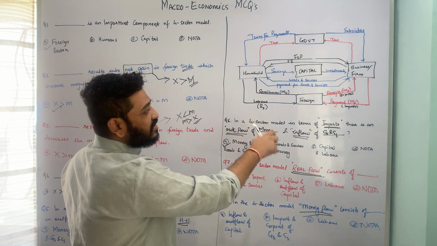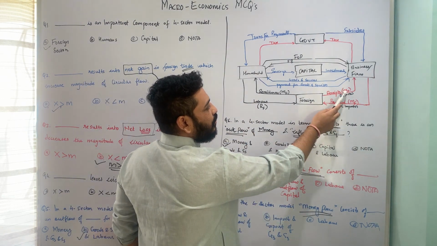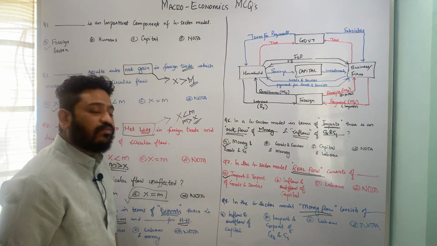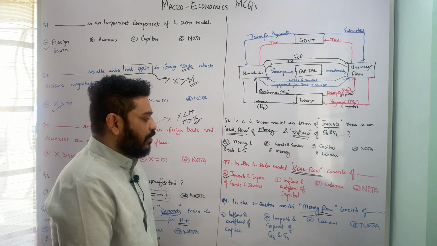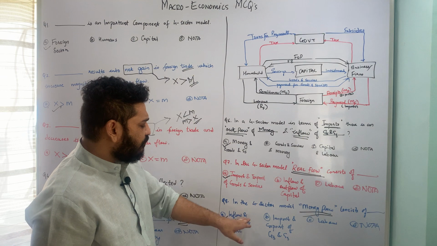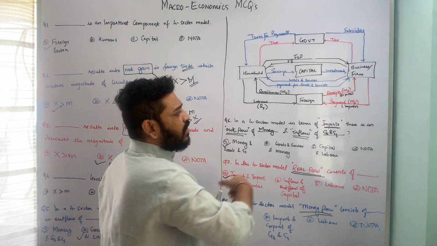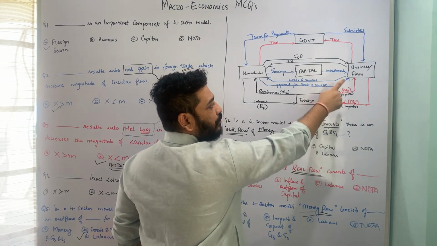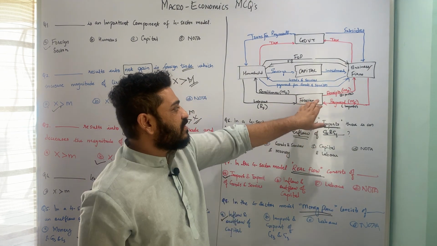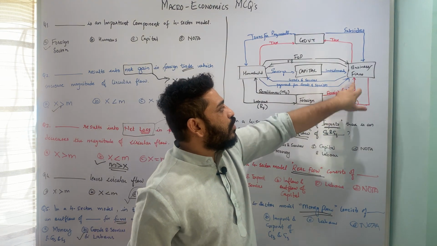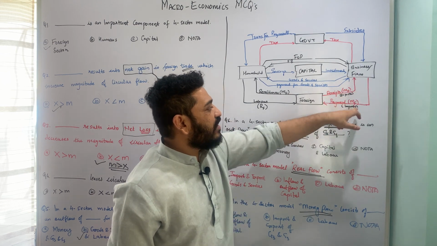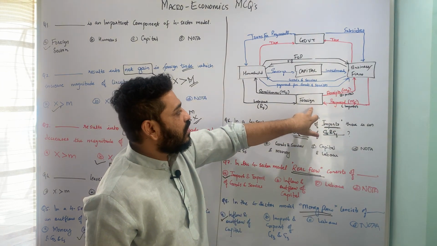So here there is involvement of capital in 1, 2 and 3. This capital is the monetary form of it. So therefore it is the inflow and outflow of capital in terms of money, a money flow per se, and therefore option A is the correct answer. Now inflow and outflow of capital is happening on two counts. When there is exports from business firms to the foreign sector, the inflow happens. That means money is flowing towards the business firm. Okay, when there is imports, money is flowing away from the business firm towards the foreign sector.